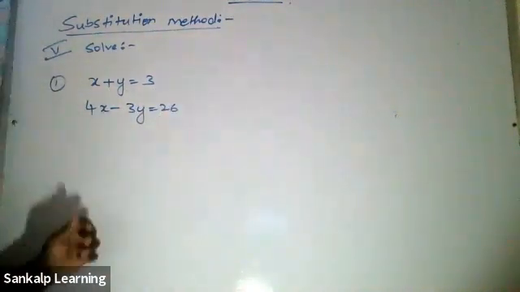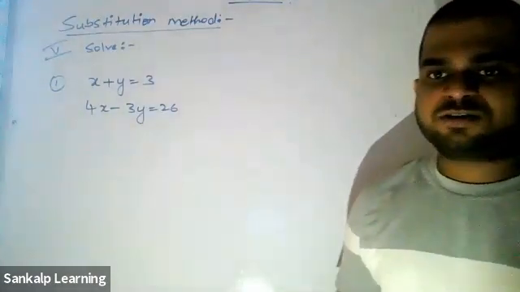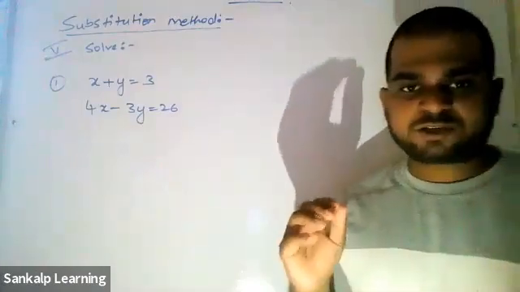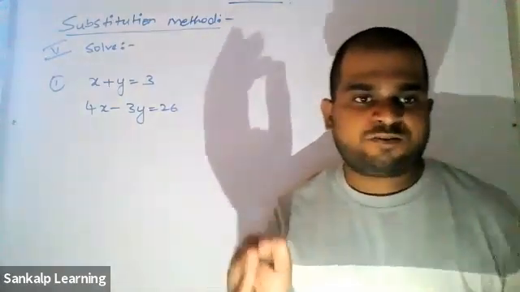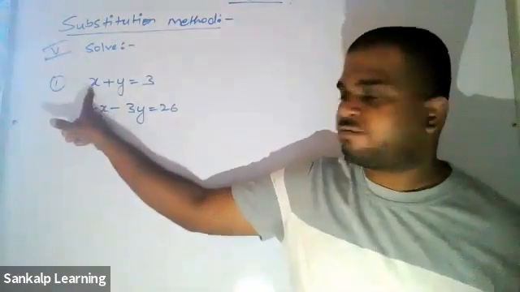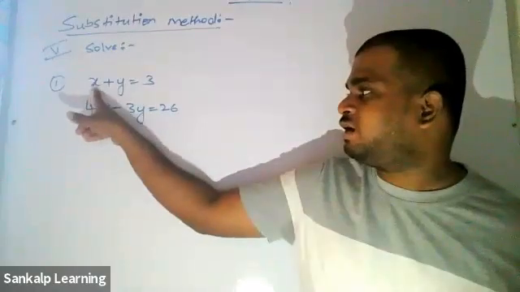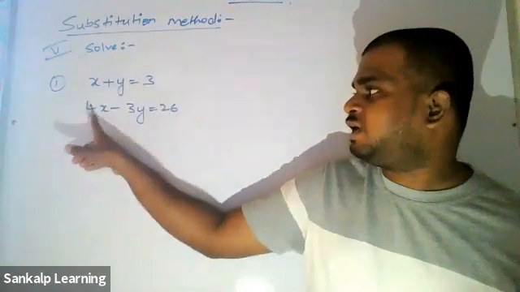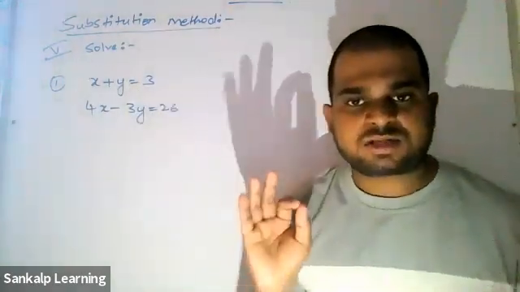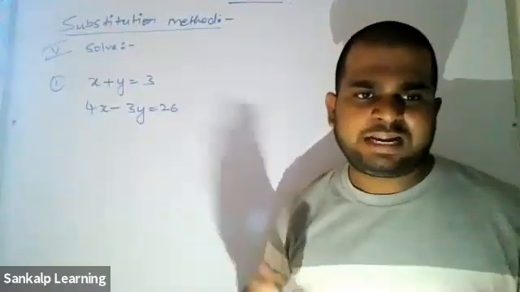Please listen carefully. There are certain simple steps. What is the first step? You have to make sure that the coefficients are integers. What is the coefficient of x here? What is a1 here? 1. And a2 is 1 here. a1 is 1, b1 is 1, c1 is 3, a2, b2, c2. All the values, are they integers? Do you agree with me? Yes, sir. So that is the important condition in any method.